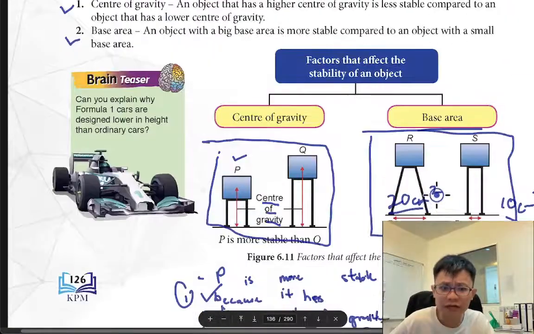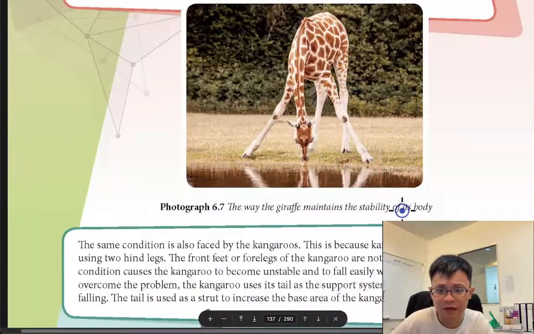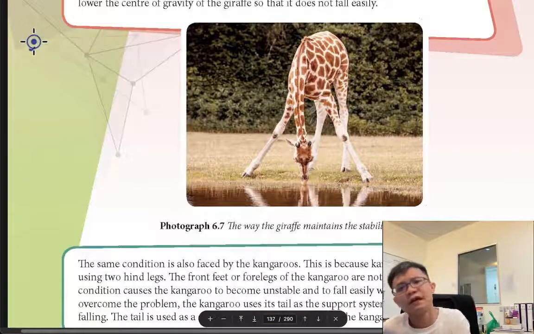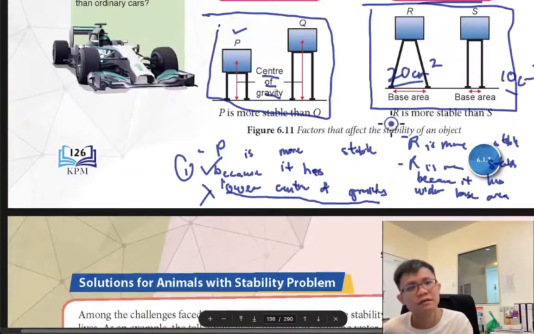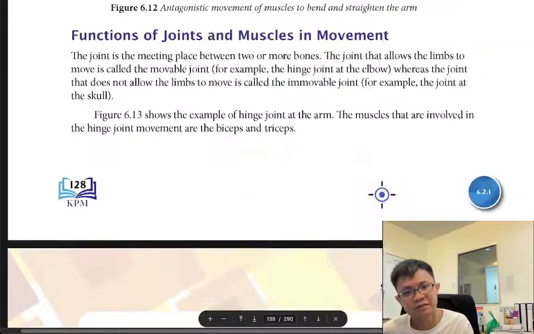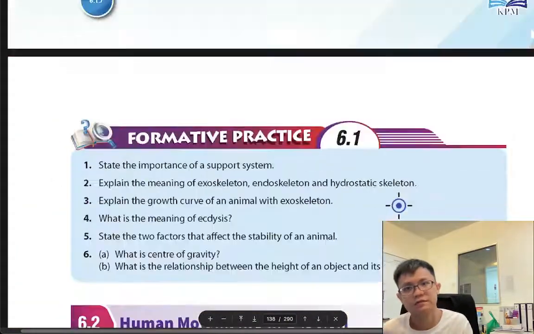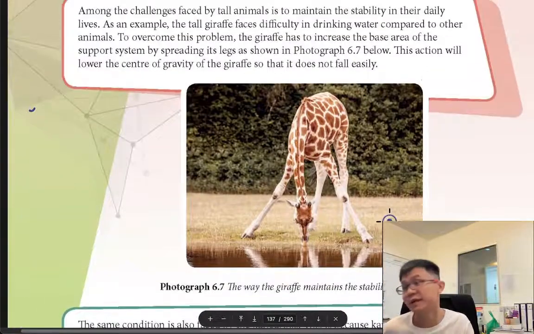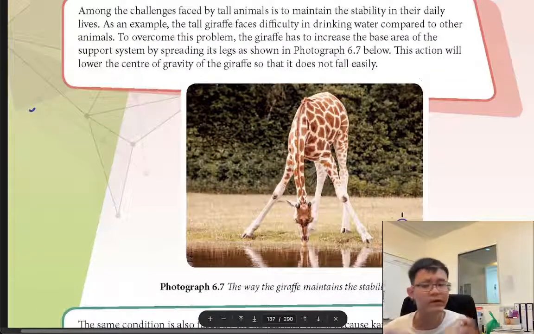Let's say we want to do this experiment. Okay, I want to have an empty space. I want to do an experiment. I want to copy this experiment for base area. I see down here got experiment or not. That experiment, good. So we can do an experimental paper, because sometimes the exam they will ask about the experiment.